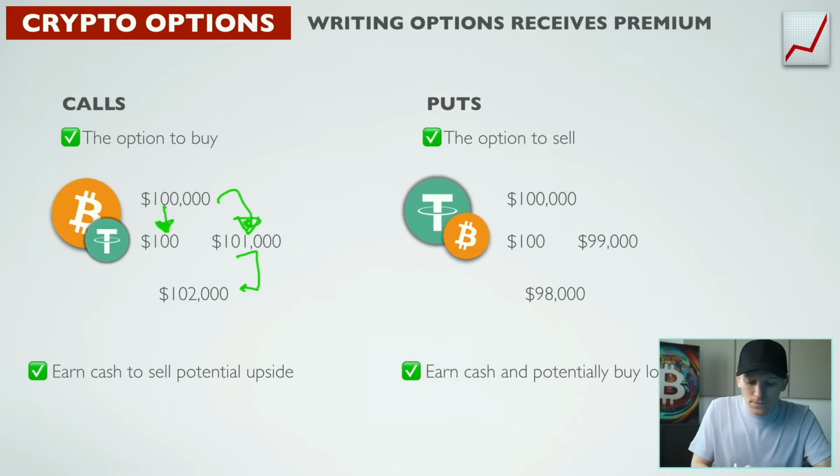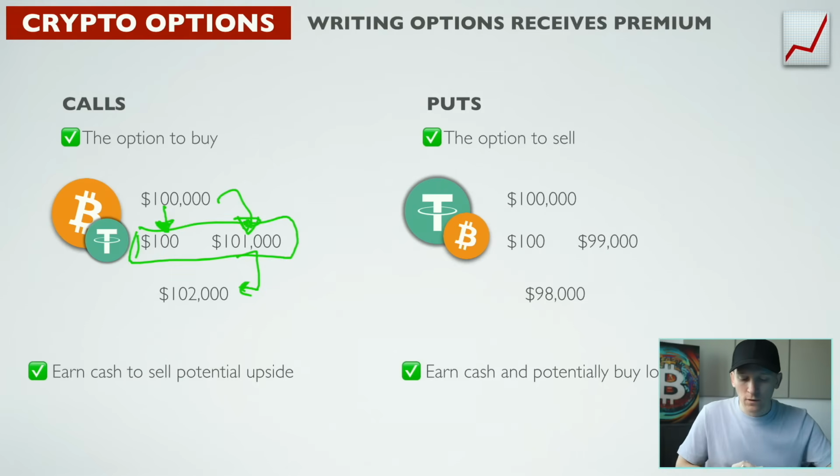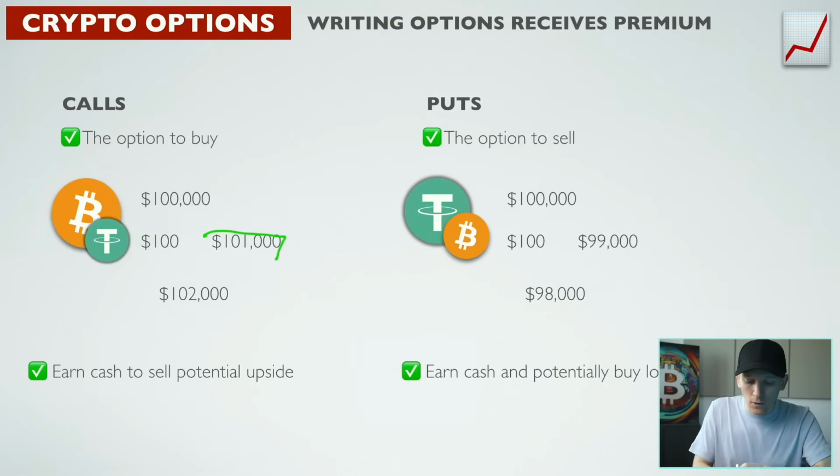If it's 102, then we lost out because if we had waited, we could just sell it at 102,000. But we're not going to sell at 102. We're selling at 101, which is fine. So we sell that Bitcoin at 101,000 and we keep the premium. So what we get if the price is 102,000 is we actually sell the Bitcoin for $101,100. That's what we get. If the price expires below 101, so if the price is still 100, then we keep the Bitcoin and we keep the $100.